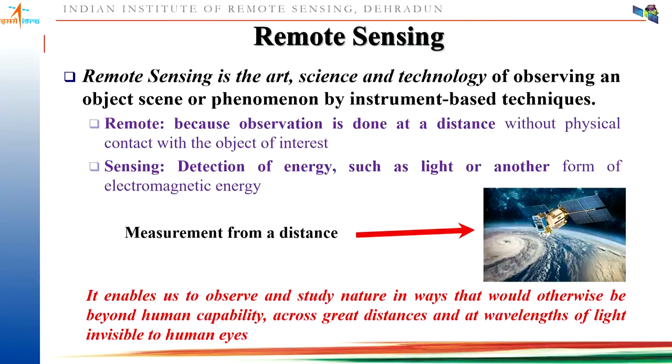Now, why did remote sensing start being used for Earth observation? Normally our eyes are sensitive to only a particular wavelength range, that is the visible wavelength range. But remote sensing sensors enable us to observe or study nature in ways that would otherwise be beyond human capability, because we can use the infrared wavelength range and the microwave wavelength range also for collecting information. Those lights are invisible to human eyes.